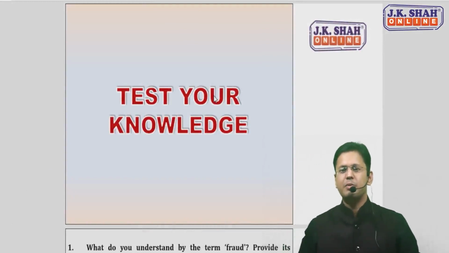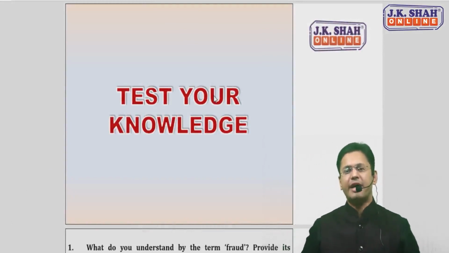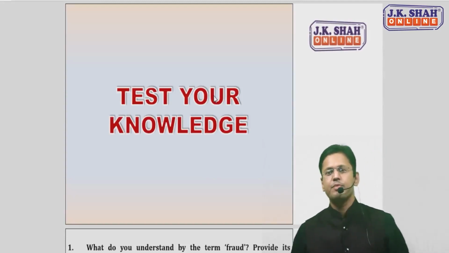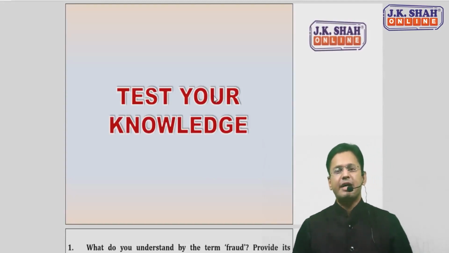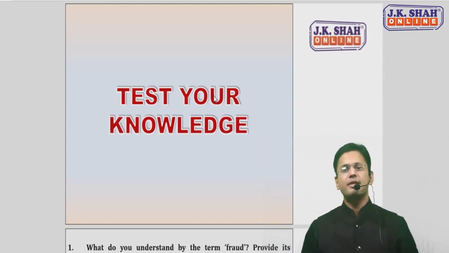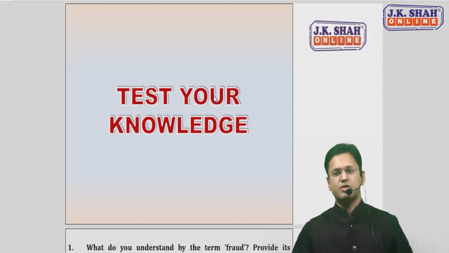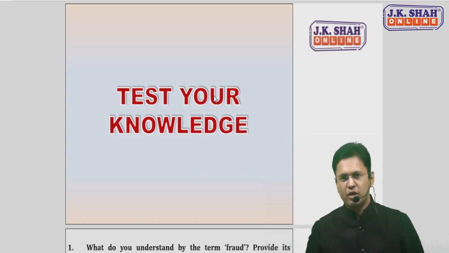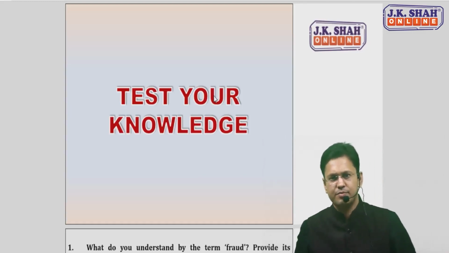And today we will be covering chapter number 5 of Auditing and Assurance, CA Inter, for the November 21 revision lecture. Chapter number 5 is auditor's responsibility relating to fraud in the audit of financial statements. So what is the auditor's responsibility relating to fraud? We'll be discussing the entire chapter here.